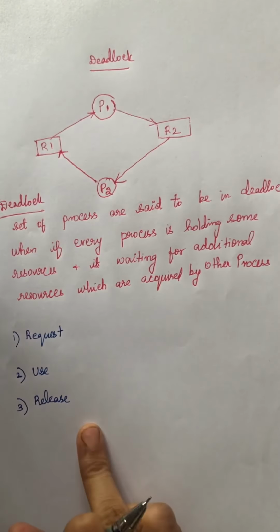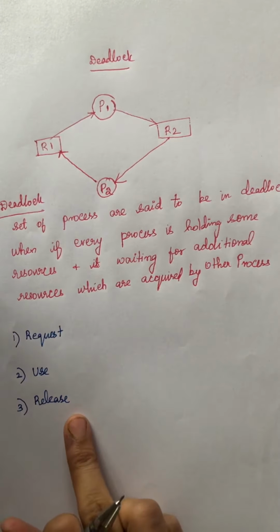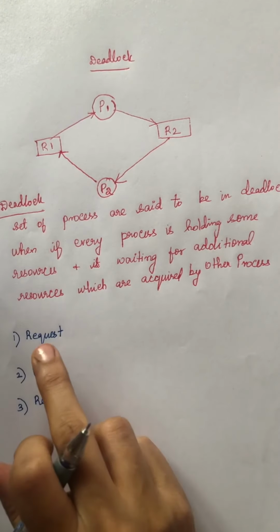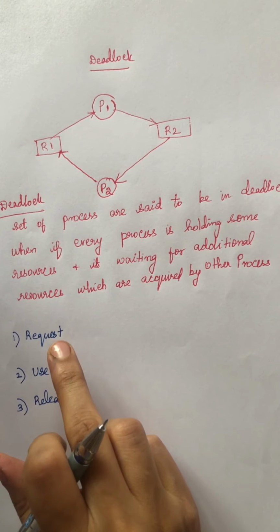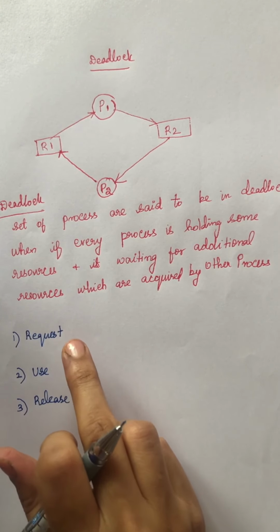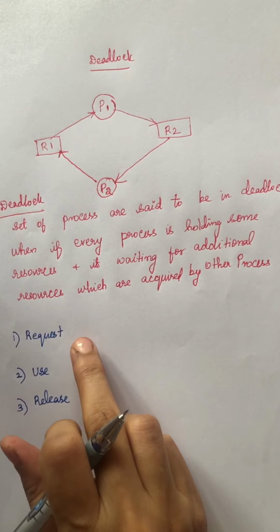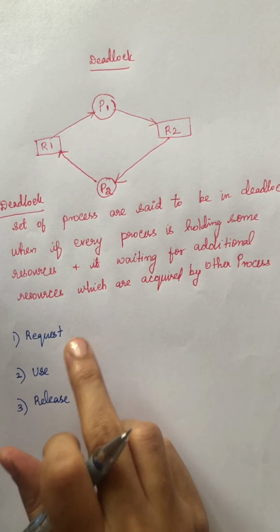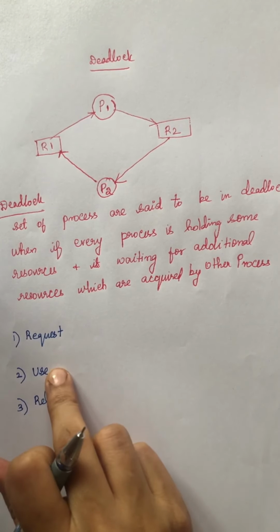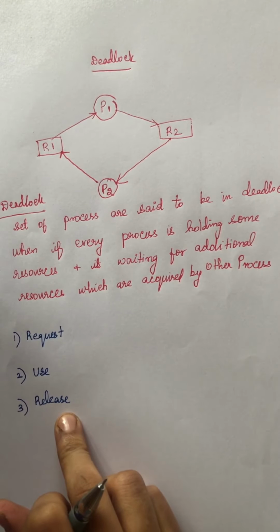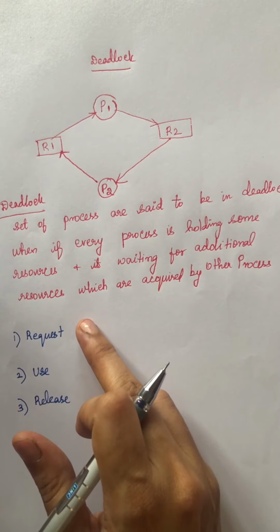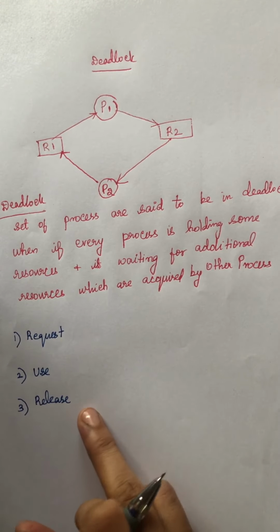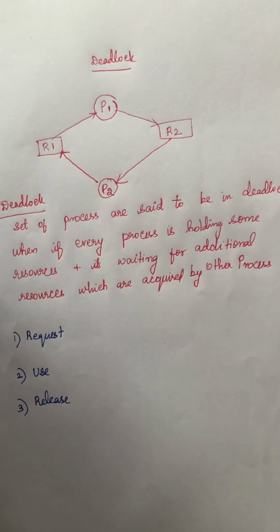This is the order in which all the processes have to be executed. Suppose the resource is not available, then the process has to go into a waiting state until it acquires the resource. Once it gets the resource, it will use it, and then it has to release the resource. So this is the sequence of operations that a process has to follow.